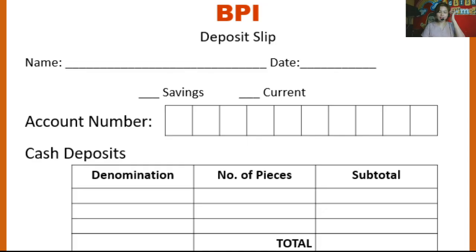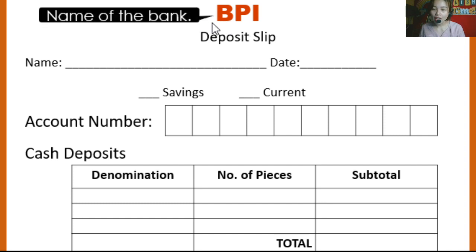Listen carefully. Let's study the information that we can see here in a sample deposit slip. We have here BPI. This one is the name of the bank. Alright, I know you can think of many banks such as BDO, you may know Metro Bank, you may know East West, PNB, China Bank, and so on. And there are many more. So right now, we are using the BPI deposit slip.